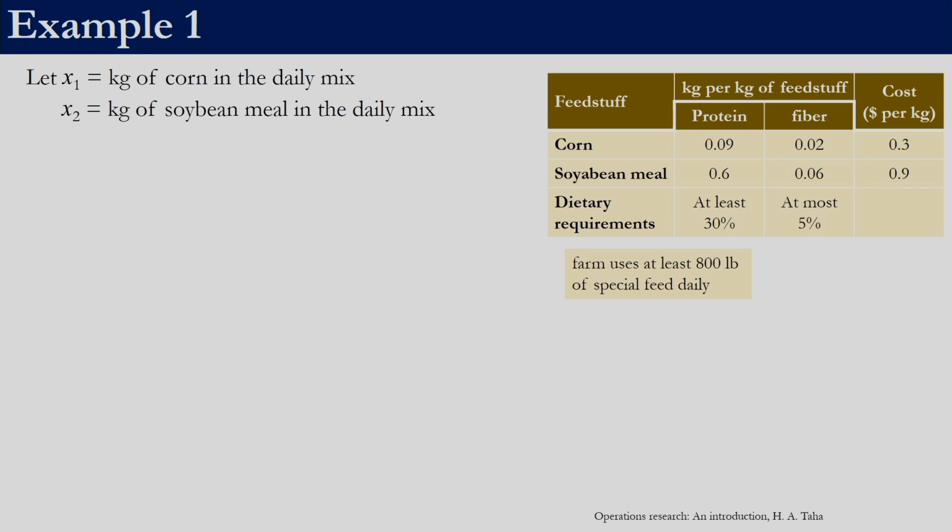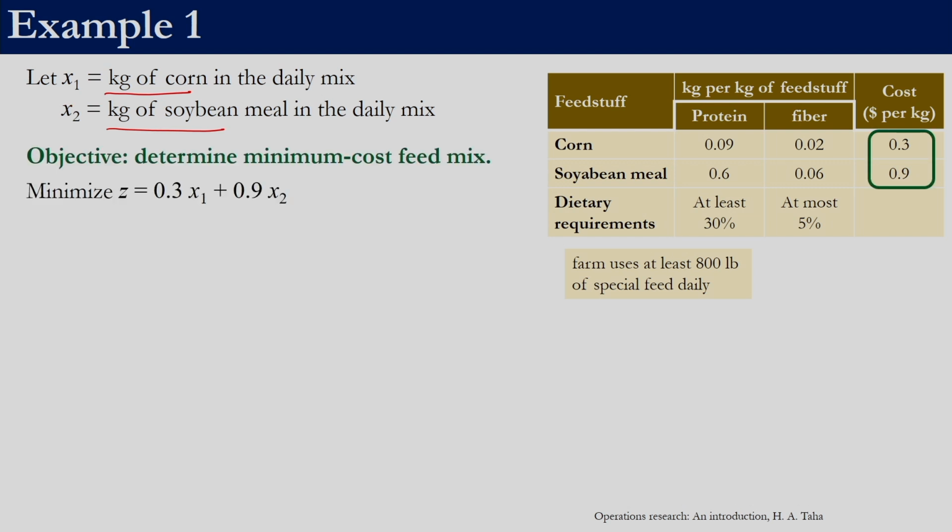Here the decision variables are: we do not know how many kgs of corn and how many kgs of soya bean are to be mixed. So, that is our decision variable, x1 and x2. Our objective function is to minimize the cost.